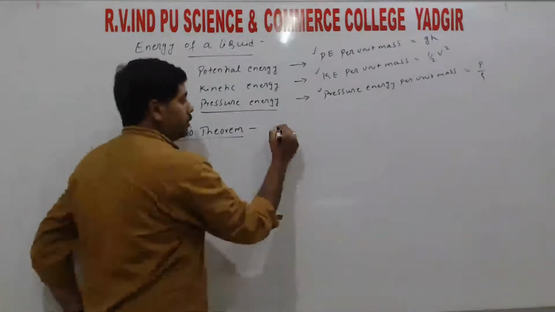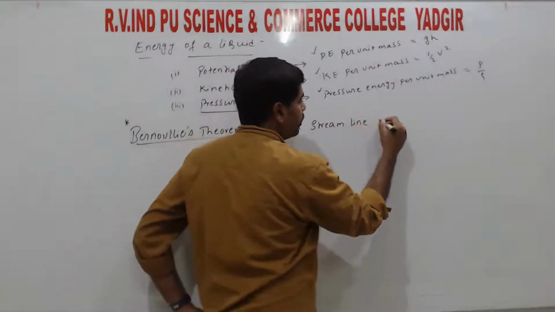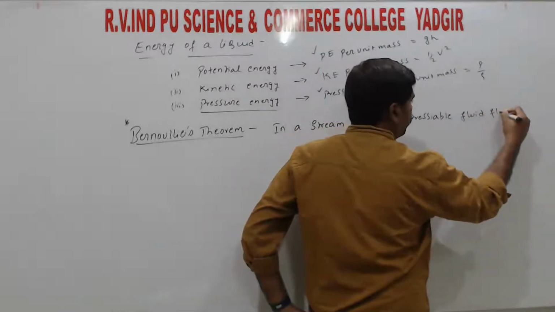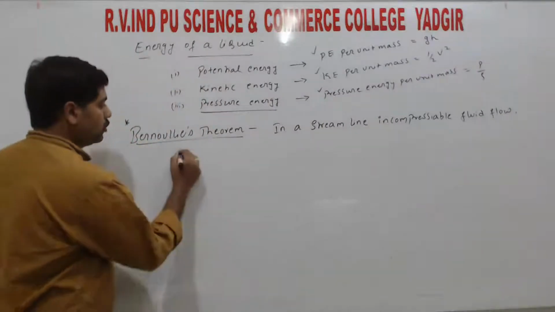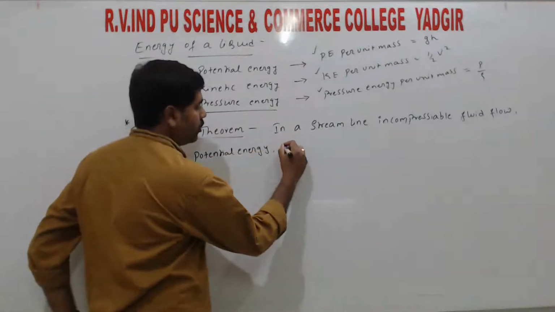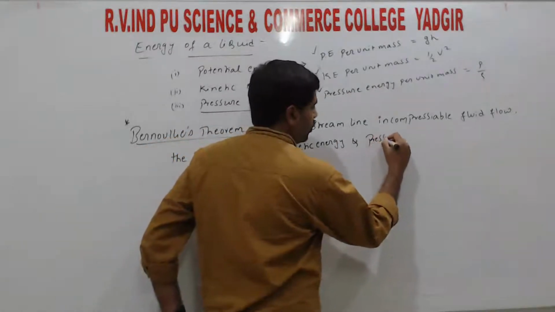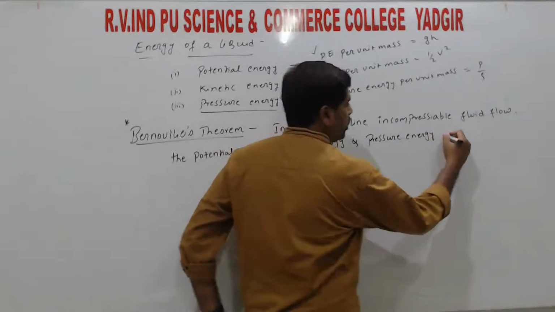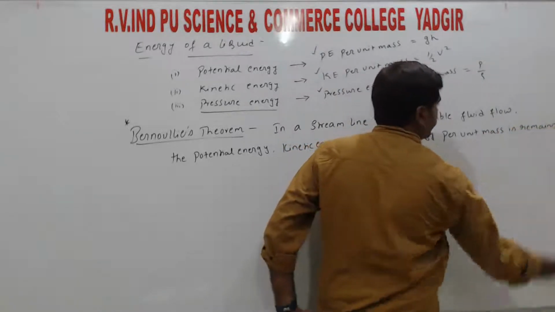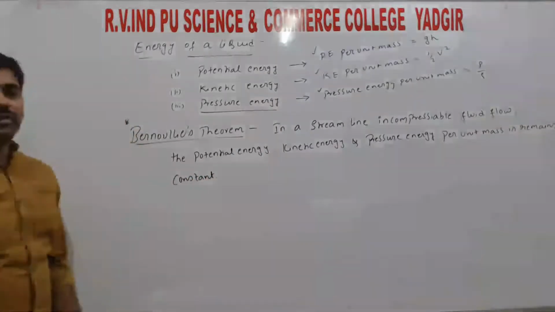So the statement is, in a streamline incompressible fluid flow, the potential energy, kinetic energy, and pressure energy per unit mass remains constant, right? So this is the statement of Bernoulli's theorem.